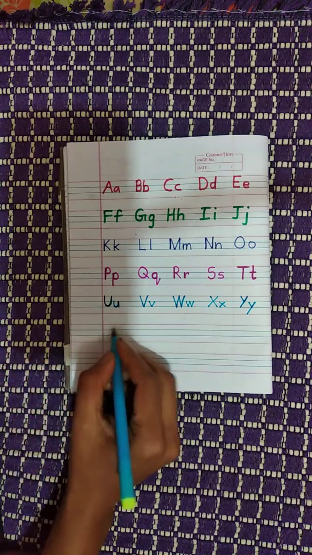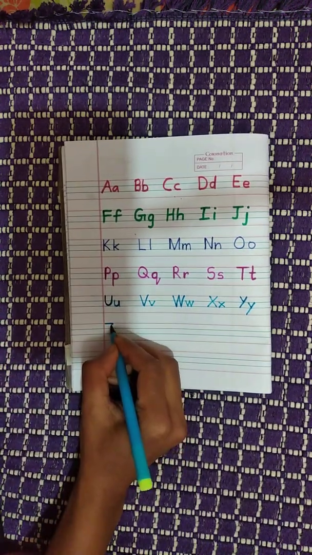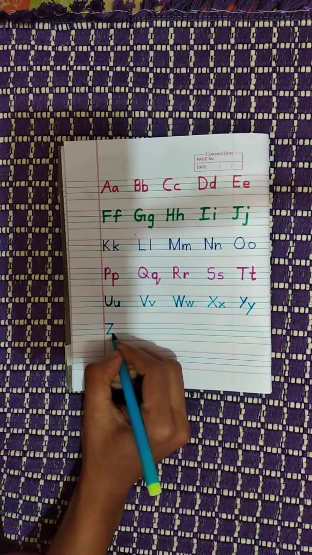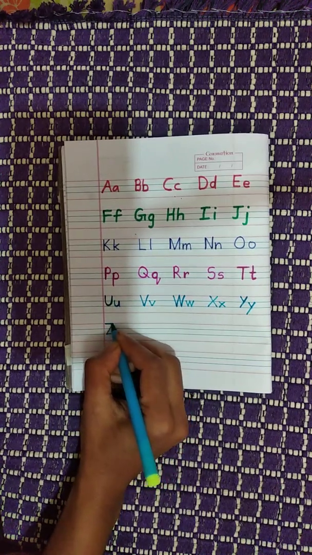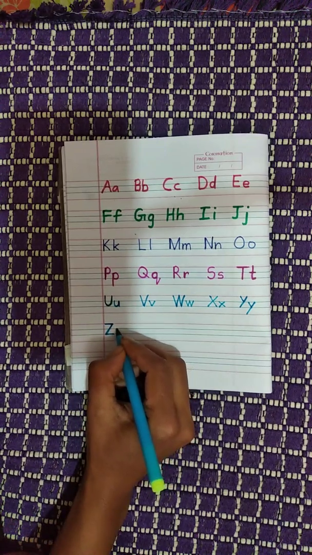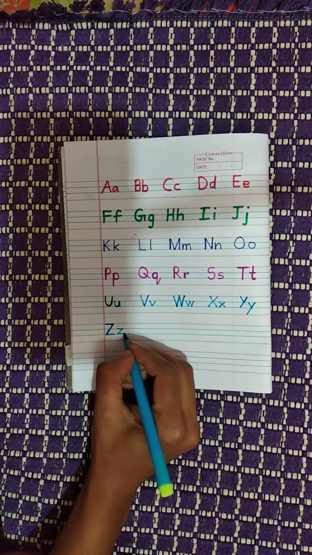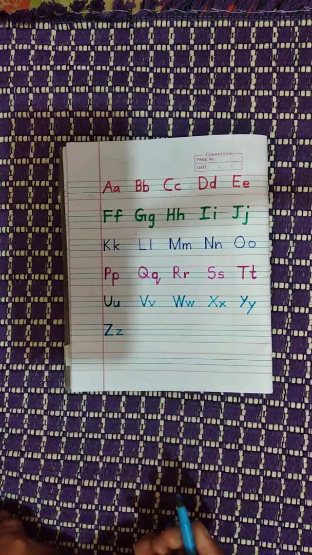Last alphabet is Z. Sleeping line, a slant and sleeping line. Sleeping line, slant, sleeping line, Z. Lowercase letter Z, sleeping line, slant, sleeping line, Z.